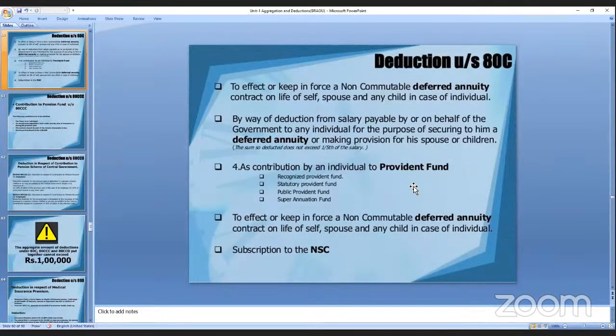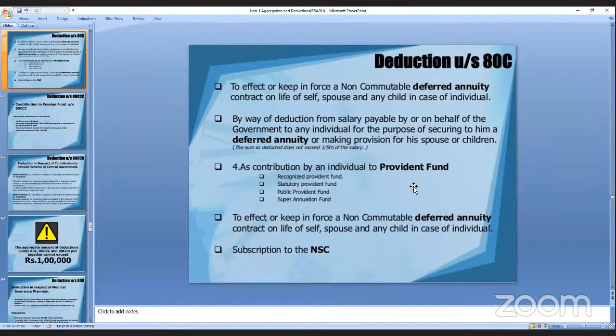Do you know the provident fund? That is PF. Here the individual has more deduction for the PF, and if from your salary they deduct 400 rupees, the management also has to pay 400 rupees. That is, both the employee and the employer have to pay this. This also comes under 80C.